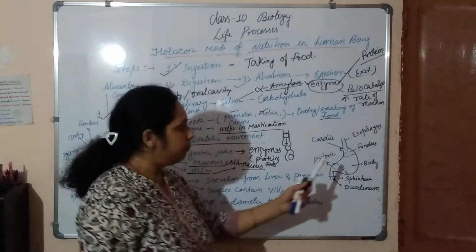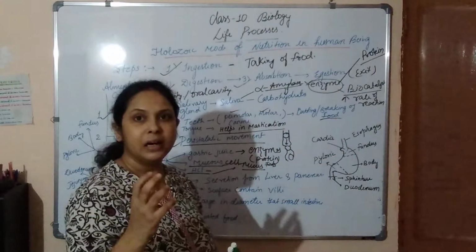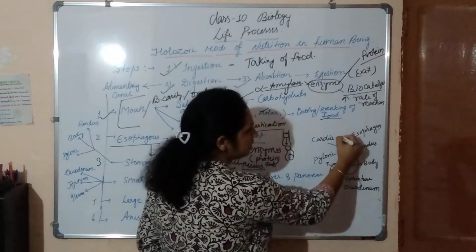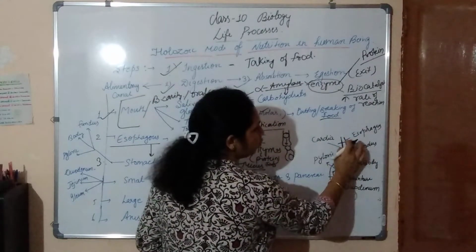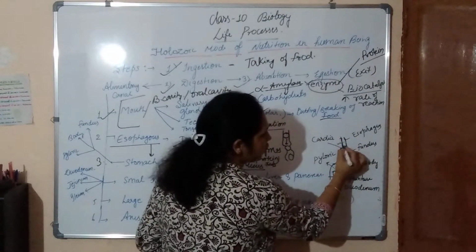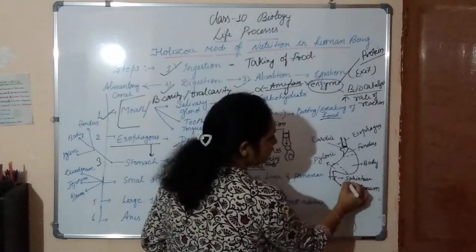Now, how does the stomach look? Basically, the stomach contains 4 different parts. The first part, this is your esophagus, through which the food passes. Here there is a sphincter present.